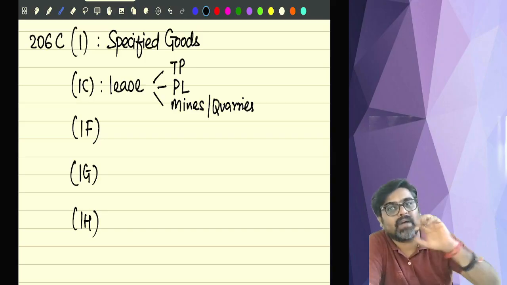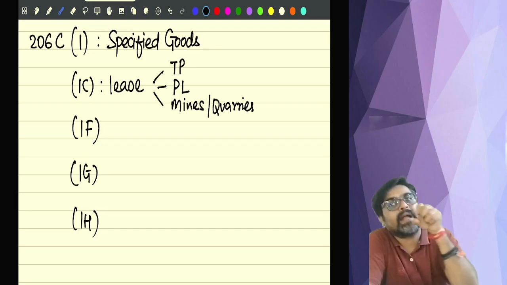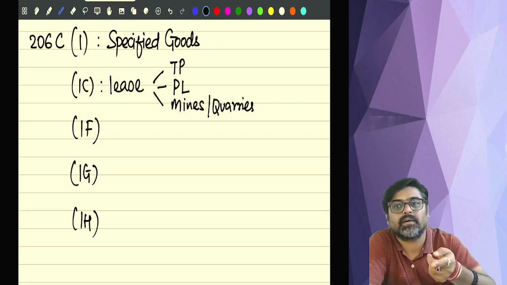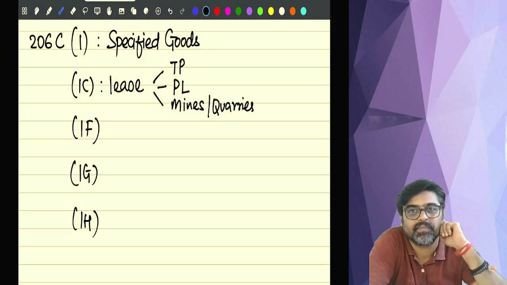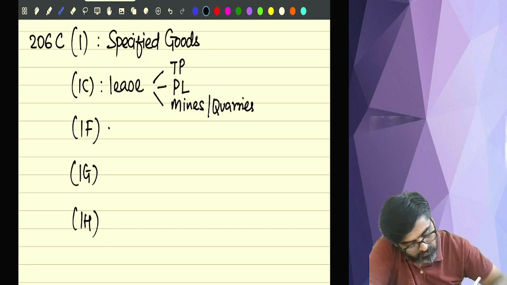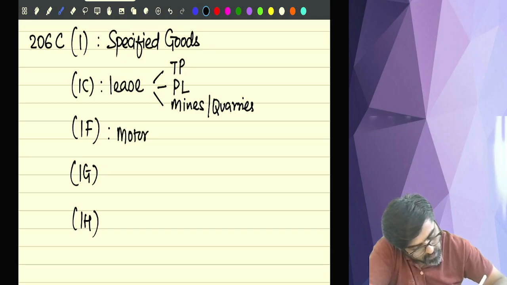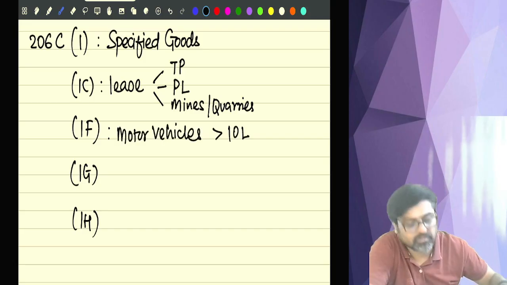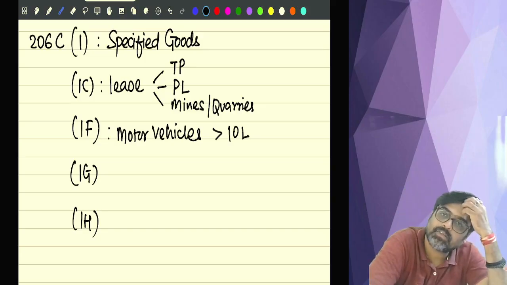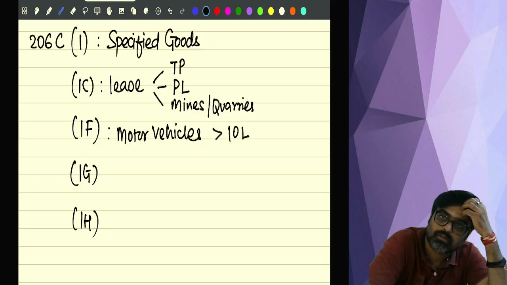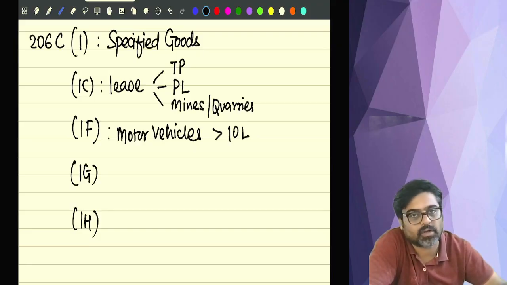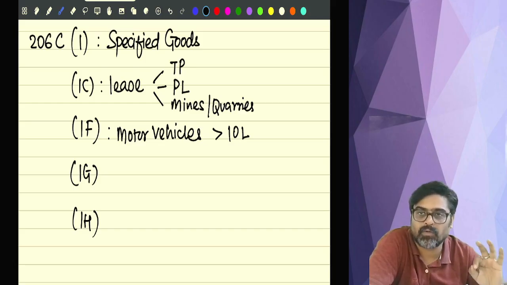Seller is earning income by selling these items. So the seller will collect the tax at the time of receipt or debit, whichever happens earlier. Understanding? Now, 1F talks about motor vehicles whose value is more than 10 lakhs. So, I am a seller and I am selling motor vehicles. Any type of motor vehicle, it can be a motor car, a scooter, or a motorcycle.